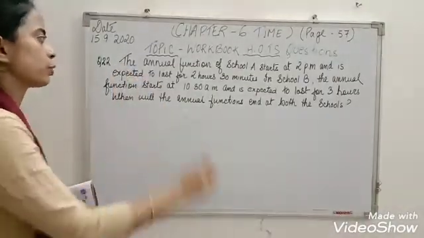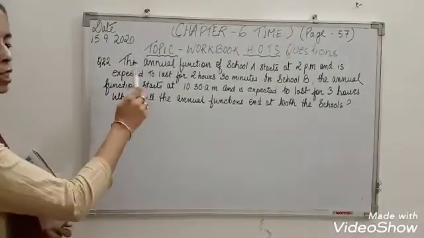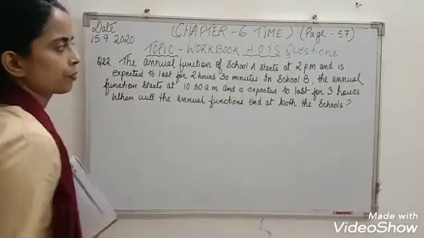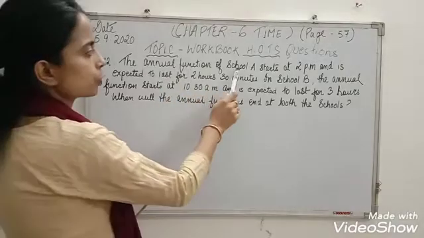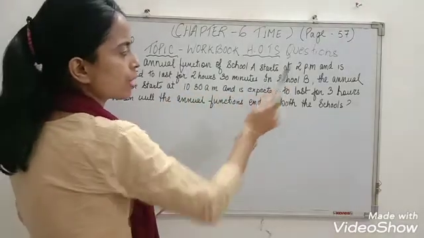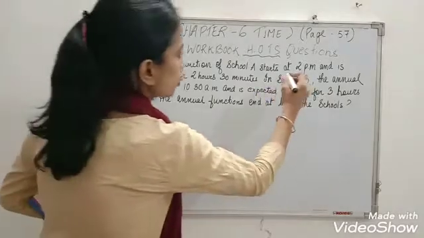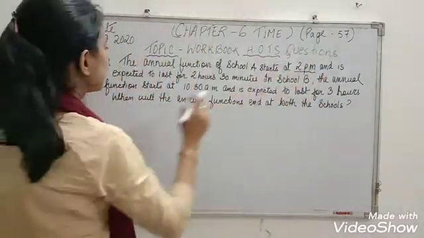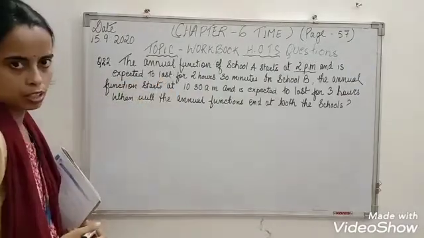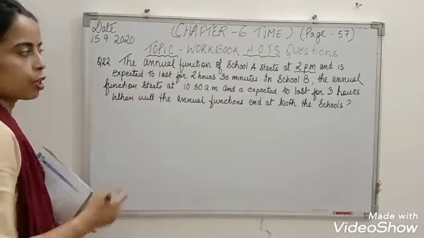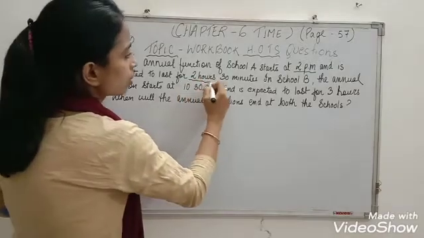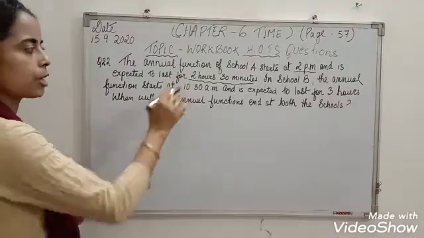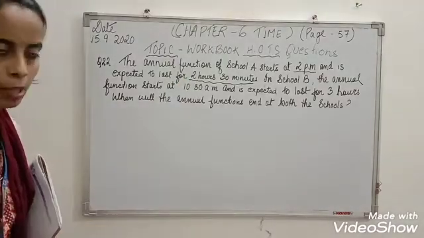Now children, question number 22. What is given? Let's see. The annual function of school A starts at 2 p.m. and is expected to last, that means to continue, for 2 hours 30 minutes. That means the duration is expected to be 2 hours 30 minutes.